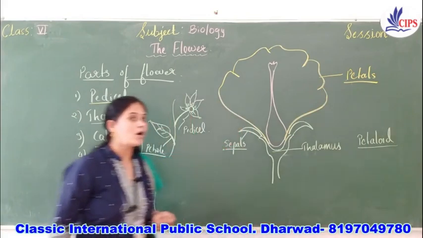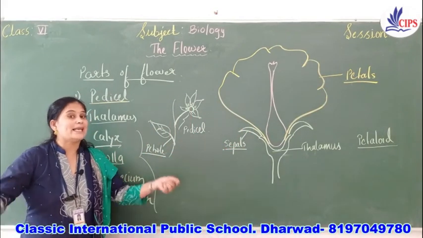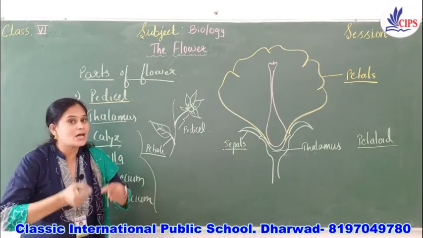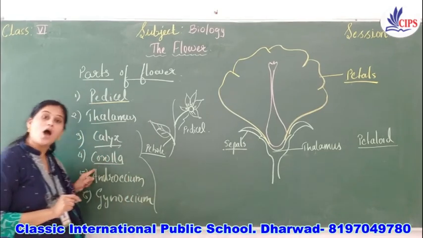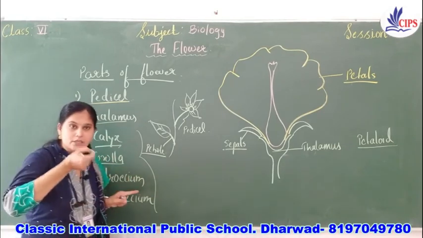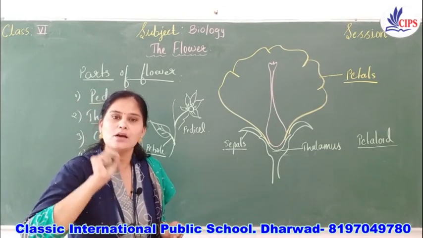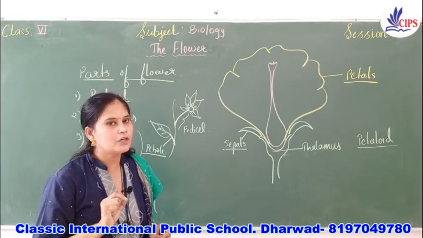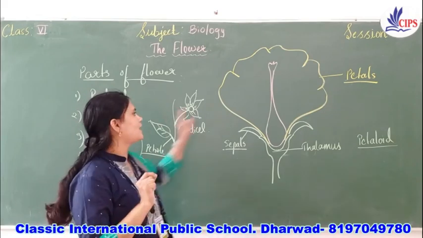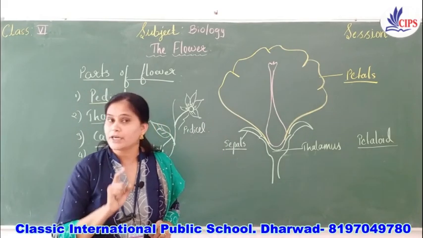Now, the corolla is collectively the petals. If I take only a segment of the corolla, then it is called a petal. Understood, children?